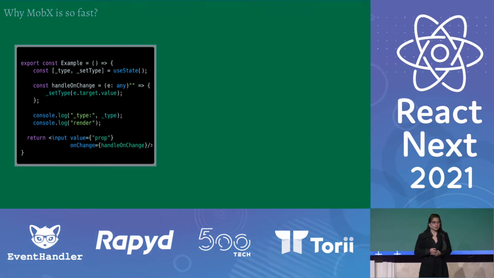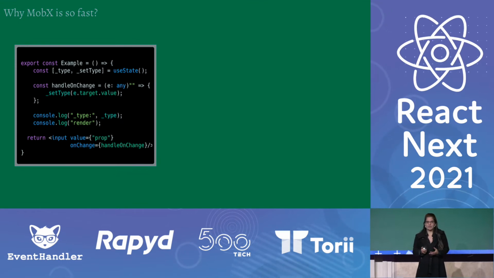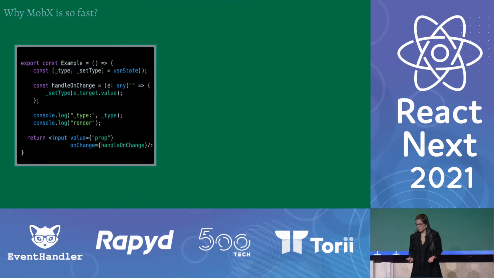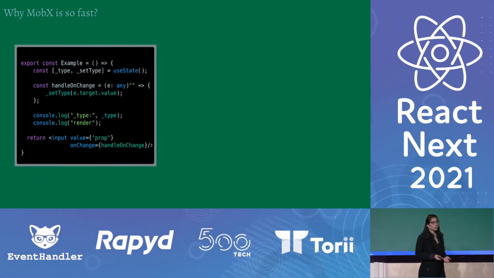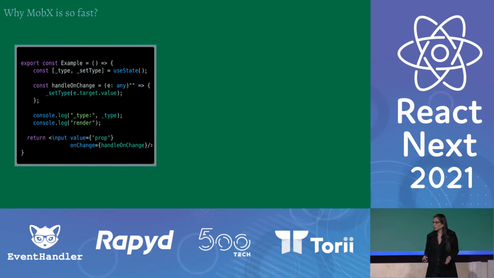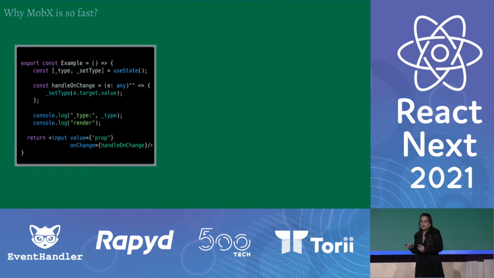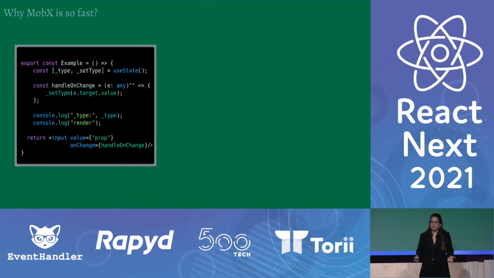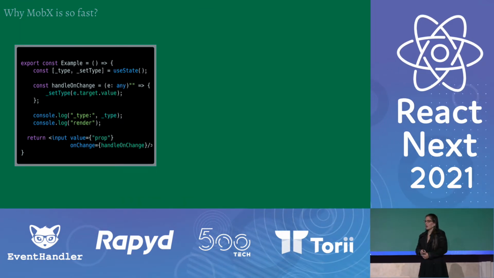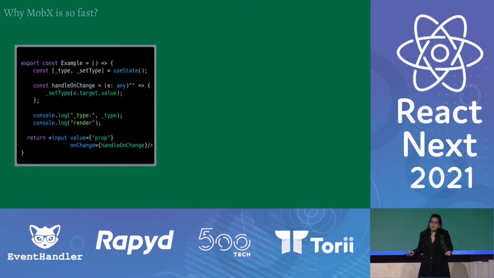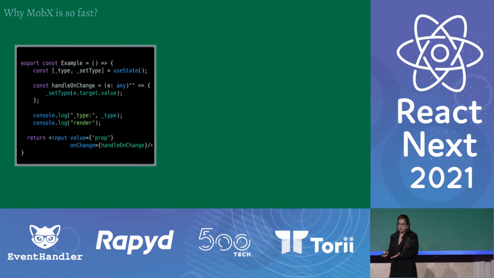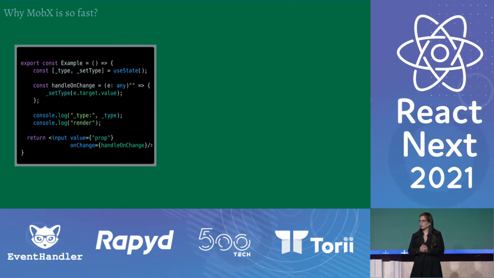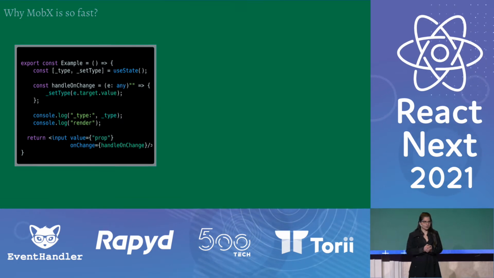The important thing that I want you to pay attention to is the fact that the actual value of the props of the input is hard-coded. So it doesn't matter what I'm going to type or how many times I'm going to type, the input will always be the same, right? Right? Right. So let me ask you something. When I type something, when I basically call the handle on change, do you think the component should be re-rendered again? Who thinks the component should be re-rendered again? Okay.